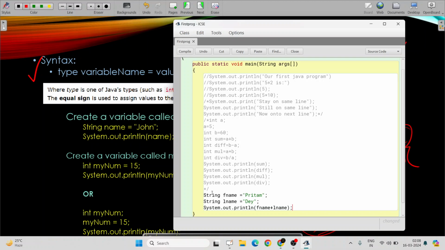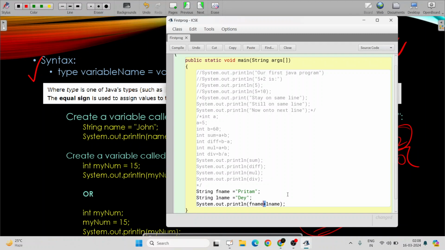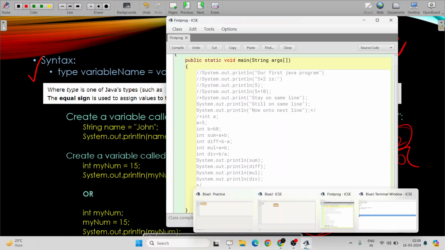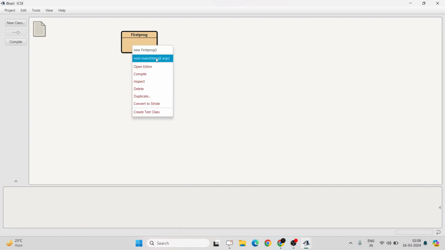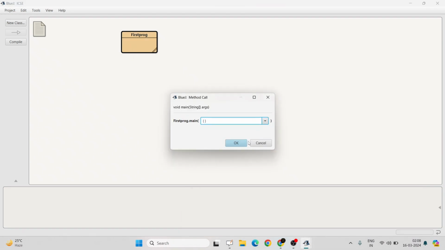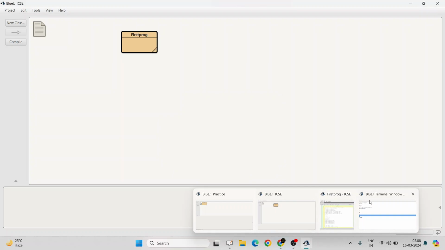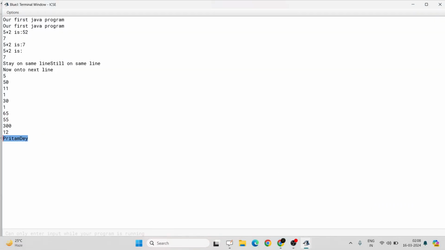No. I've already mentioned, when a plus sign is written between strings within the print statement, it means they get concatenated. Two strings will be printed one by one. So let's check the output. Pritam, they will be printed. Here is the output. Pritam, they.